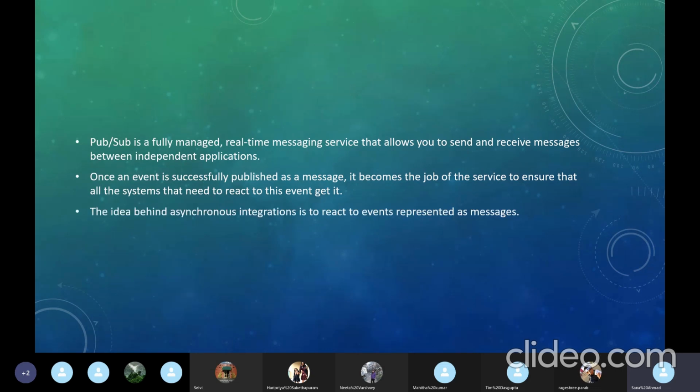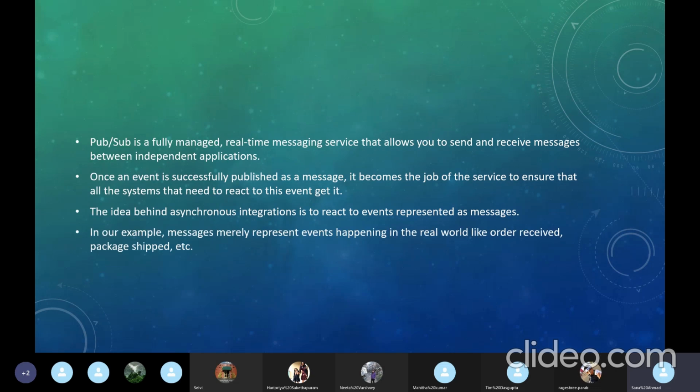The idea behind asynchronous integrations is to react to events represented as messages. Earlier we saw that a lot of coding and testing was needed, but here all we need is to configure the subscribers so that they receive the messages that inform about the events that have happened. As I said in our example, messages merely represent events happening in the real world, like order received, package shipped, etc.